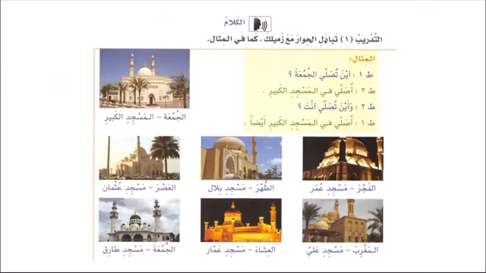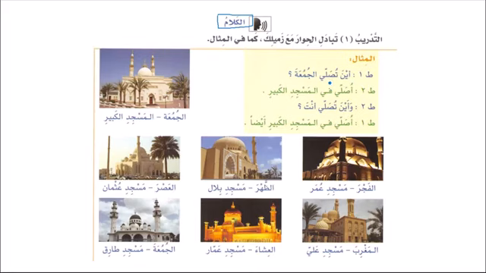Aina means where, and it is used to ask a question about the place. So you say Aina tusalli al-fajr, where do you pray fajr? Aina taqra al-Qur'ana wa aina taghsilu al-malabisa. So alhamdulillah, you have completed 8 grammatical points in this lesson. Next question is تبادل الحوار مع زميلك كما في المثال, speaking. So this is a very good course for speaking. So now you have to practice with me. Just don't sit and listen to or watch the video. Practice with me as well.